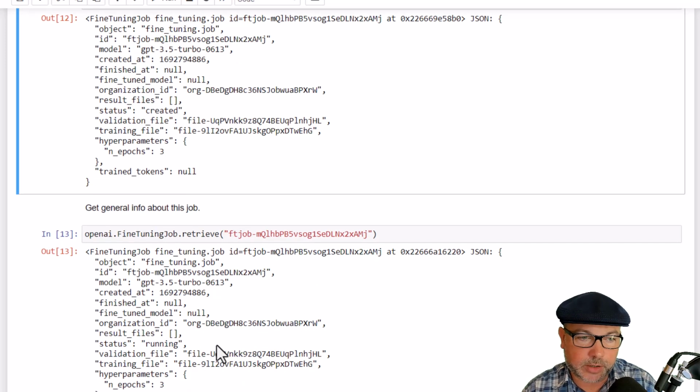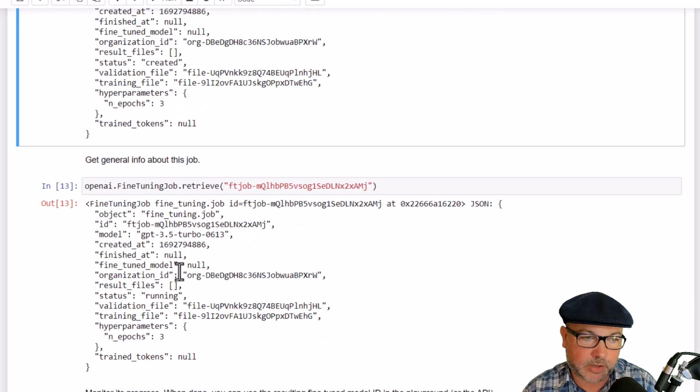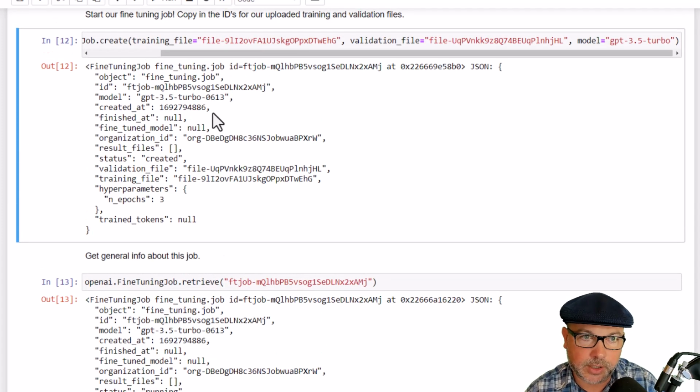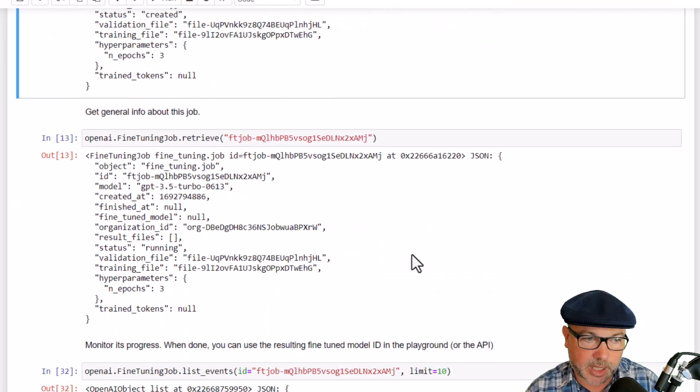And that will give us some general information about the fine-tuning job just to make sure that it's actually going off. For example, it's saying that the default number of epochs was 3. I could specify that as part of the fine-tuning create command too and specify a number of epochs that I want. You will be charged by the epoch by the number of tokens in your training data set, so do not increase that to more than you need, would be my advice, unless you want to pay for it.